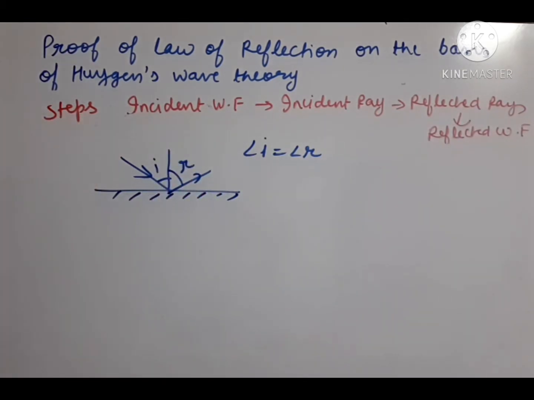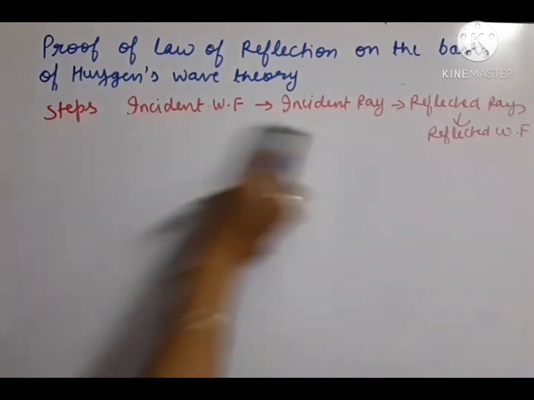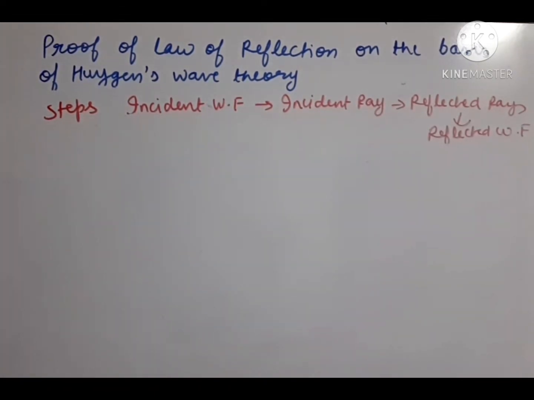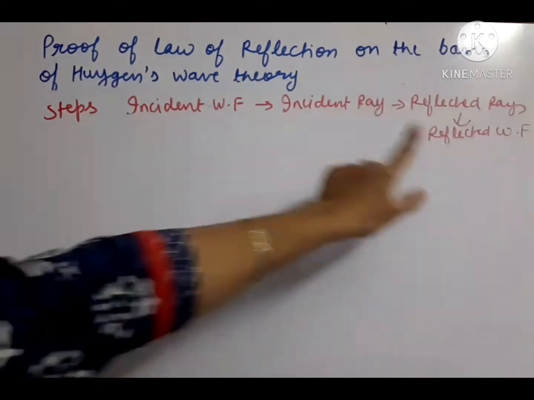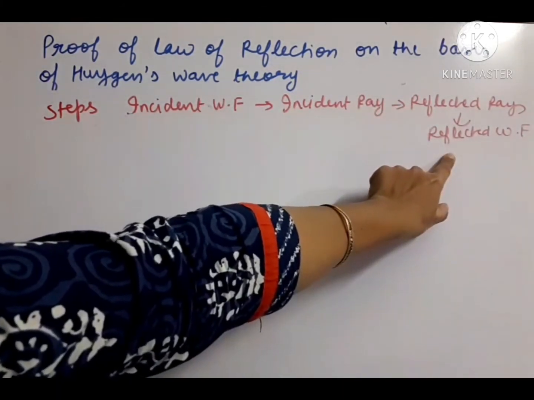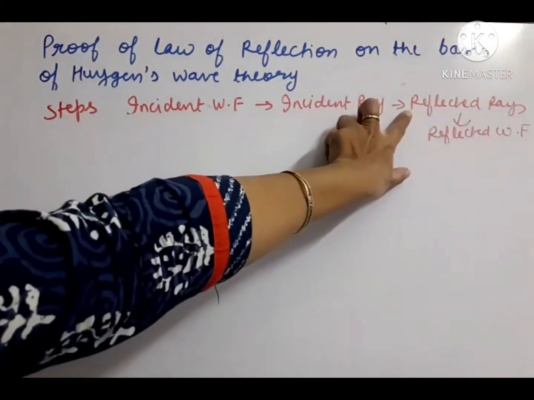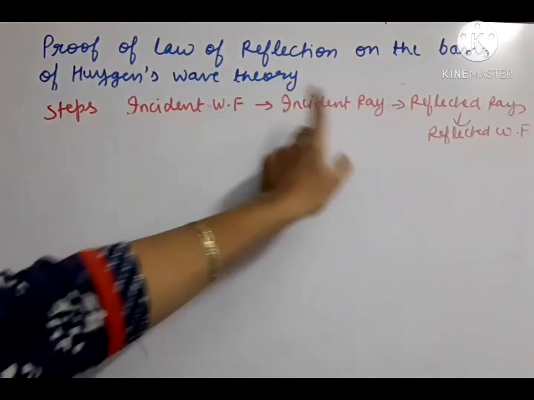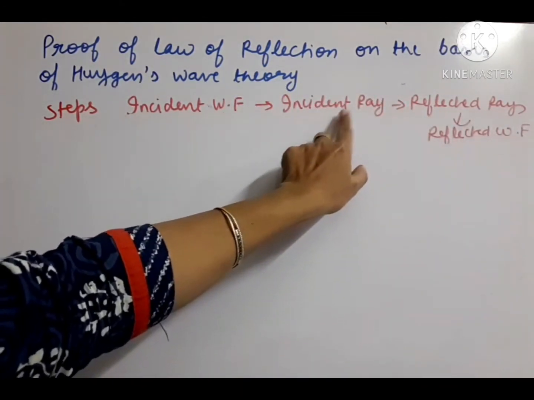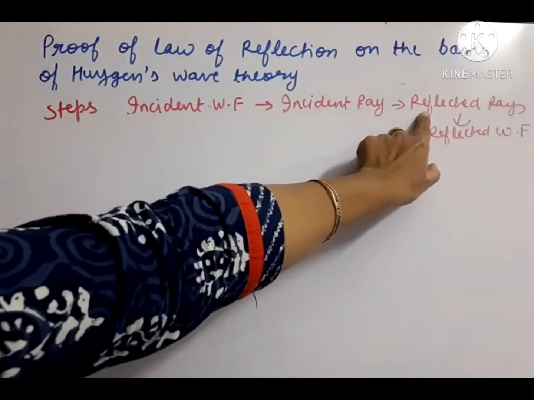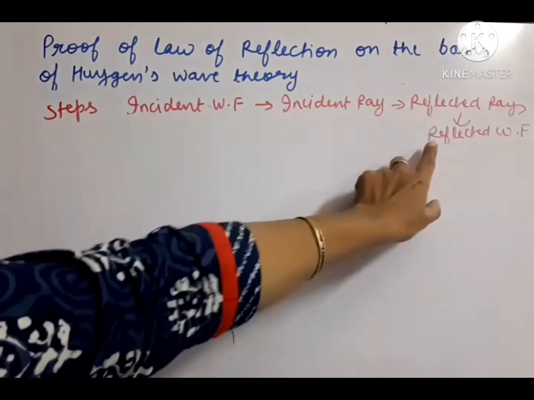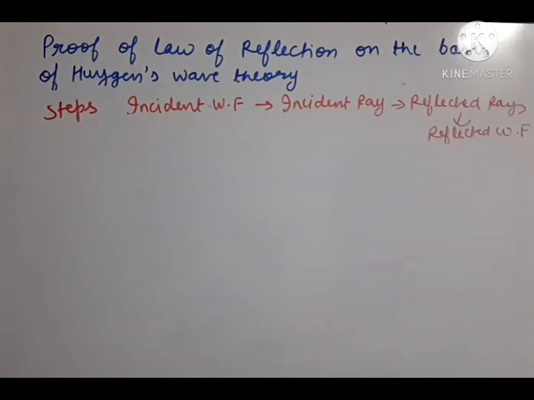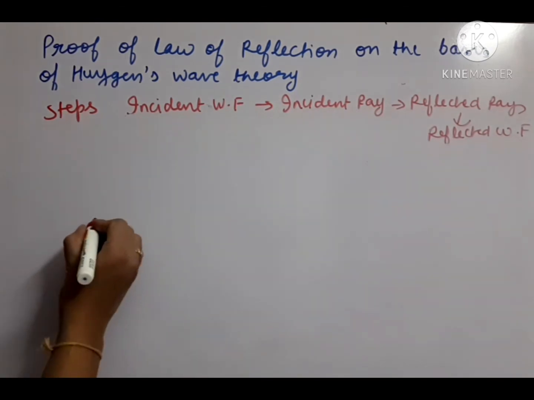So let us start drawing the diagram. We will draw the diagram for the wavefronts now. Incident wavefront, and we will get the reflected wavefront at last. The intermediate steps are: from the incident wavefront we will draw incident rays, then the incident rays will get reflected, so reflected rays, and the last step will be the reflected wavefront. So let us draw the diagram.